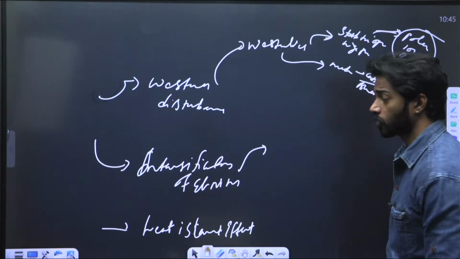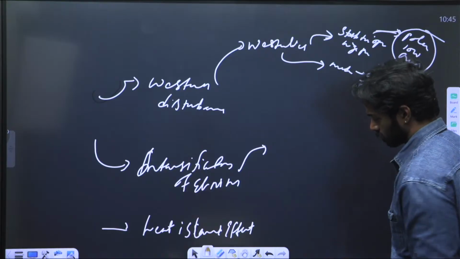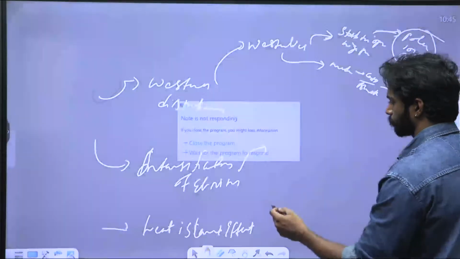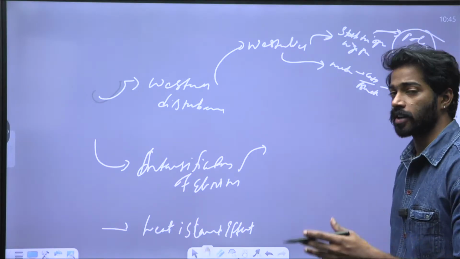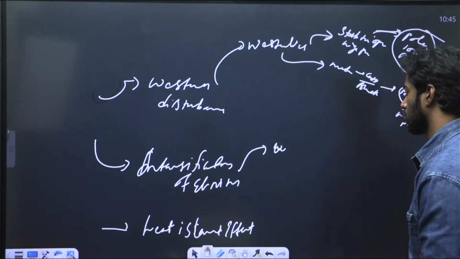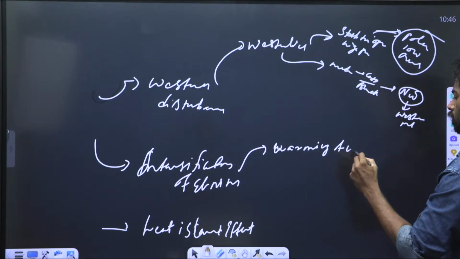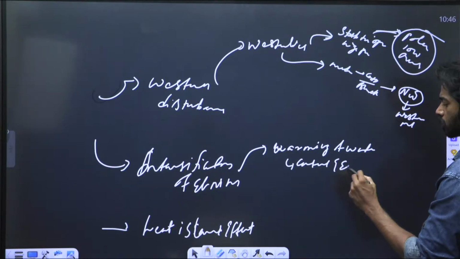Secondly, there is intensification of El Nino. El Nino is nothing but the warming of water in the central and eastern Pacific.